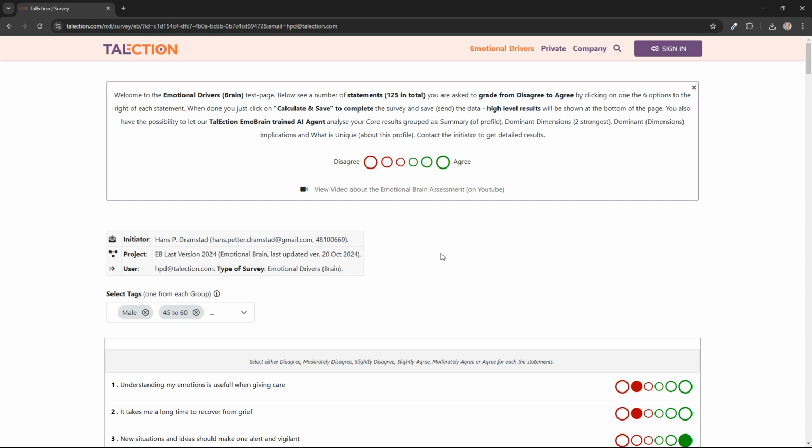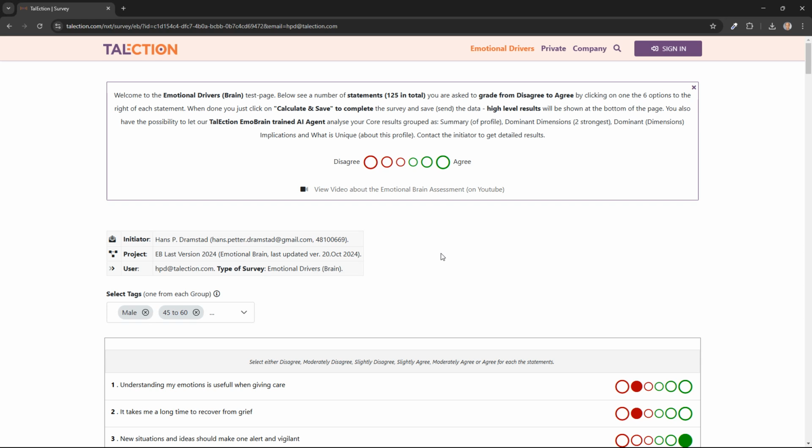If you want an extended analysis of the survey and the responses you are given, you have to log into Telection itself. Just contact us at Telection or contact the initiator of this survey. My name is Hans Petter Ramstad and I'm the founder of Telection.